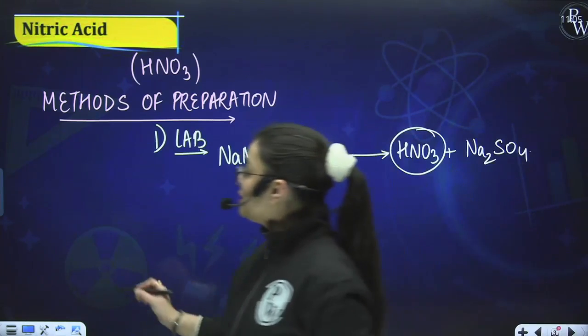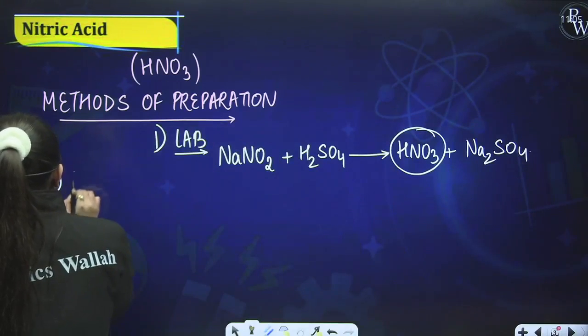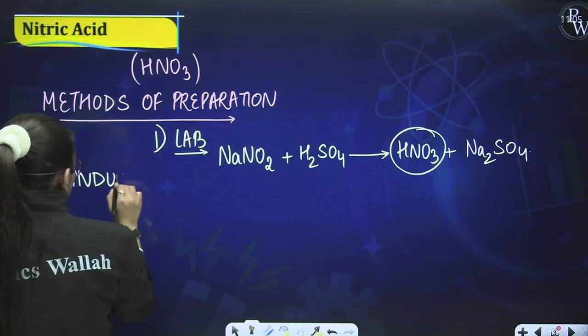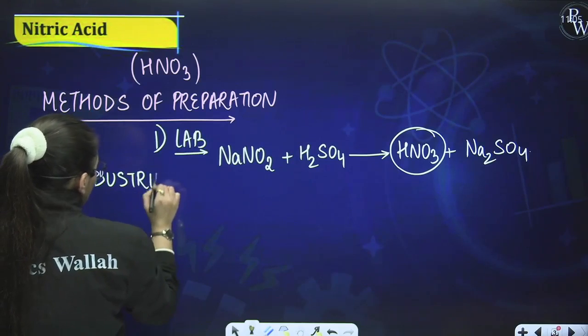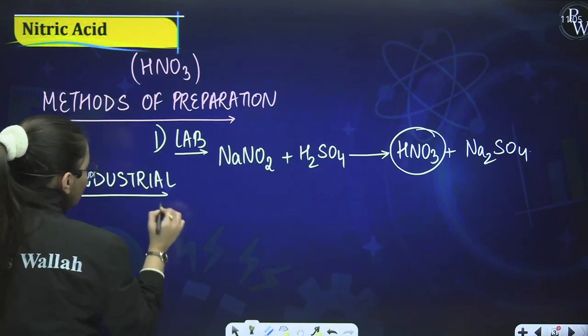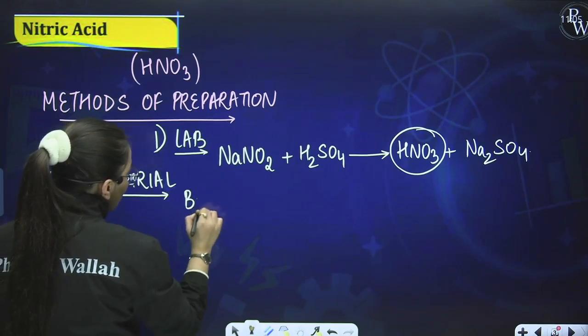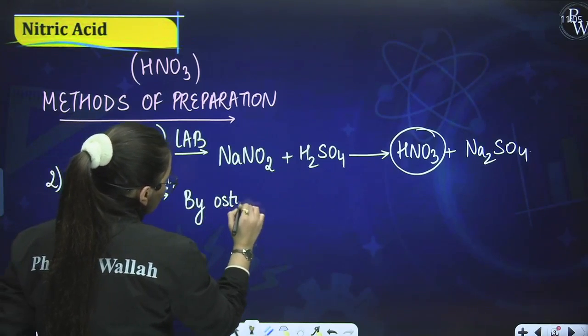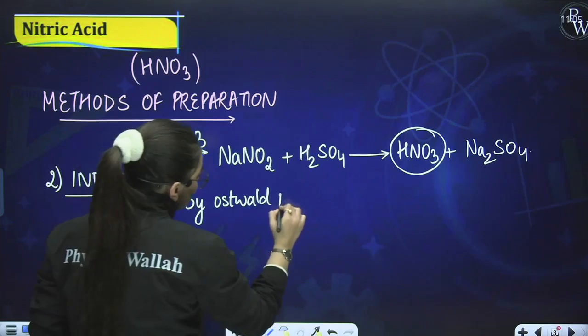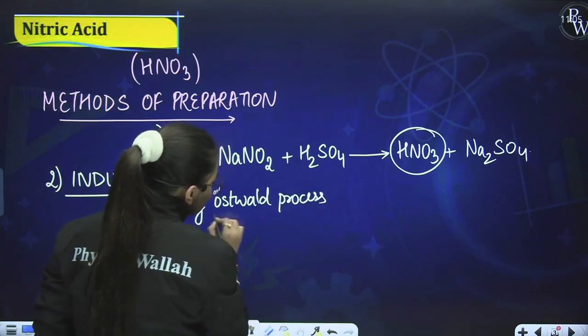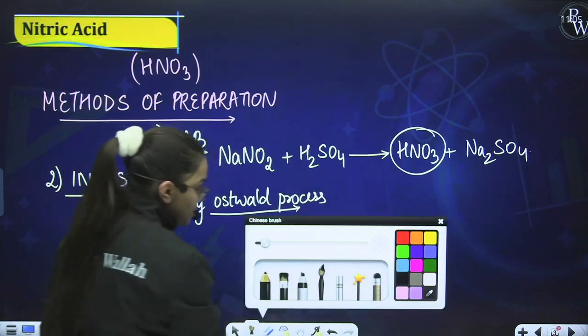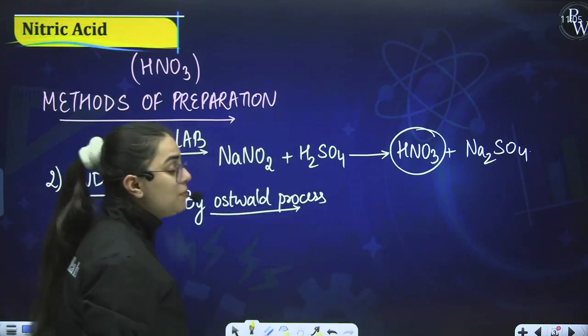Now, the most important thing that we need to know over here is the industrial method. In the industrial method, students, I am talking about the Ostwald process. By which process? By the Ostwald process. Now this process occurs majorly in 3 steps. Do remember this: it will occur in majorly 3 steps.